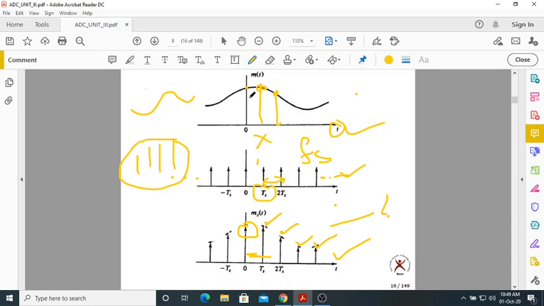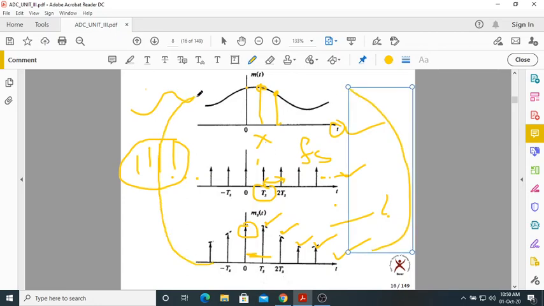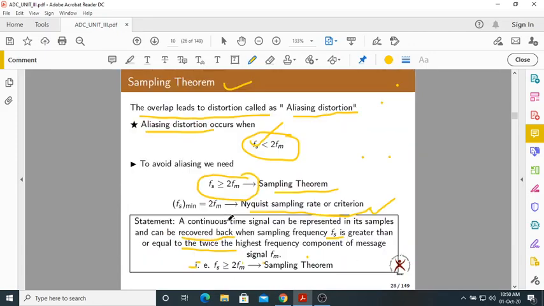Sampling means converting a continuous time signal to a discrete time signal, and reconstruction means getting the continuous time signal back from the discrete time signal. Sampling means like this, and reconstruction means like this. That is reconstruction or recovery.